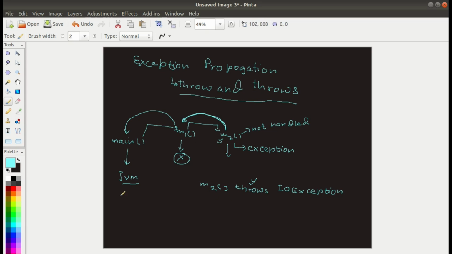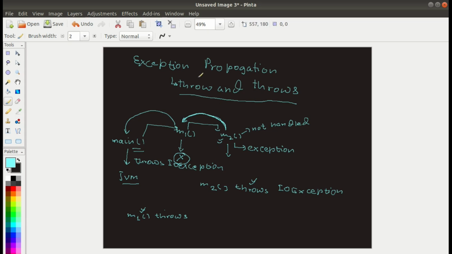If m1 is also not handling the exception, then I can simply say throws here, and it will throw the exception to the main method, and so on. If the main method does not handle those exceptions, then it will also use throws IOException.